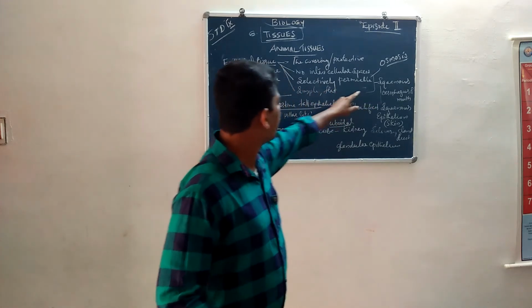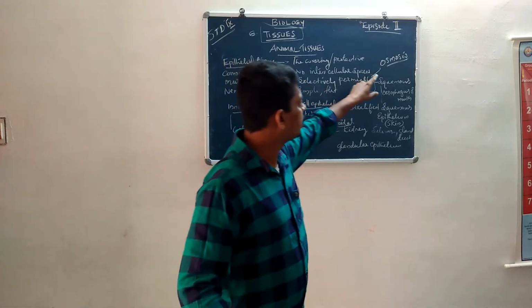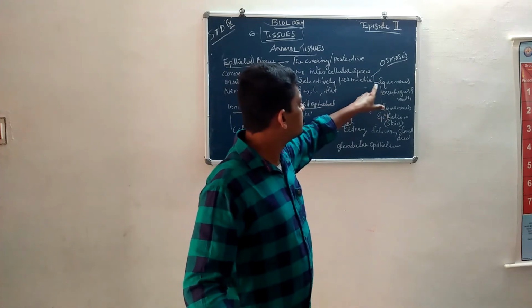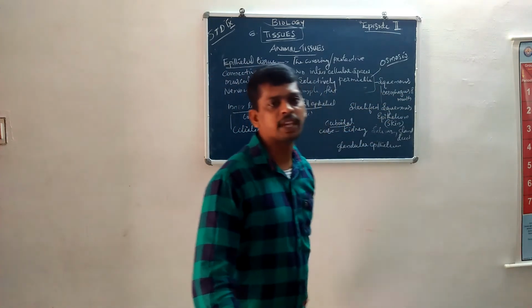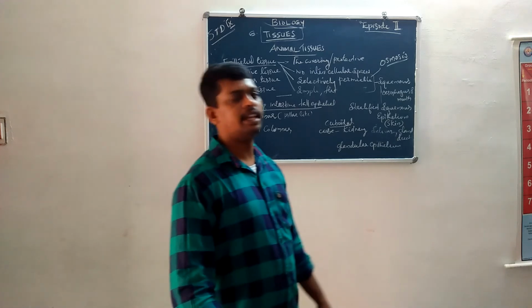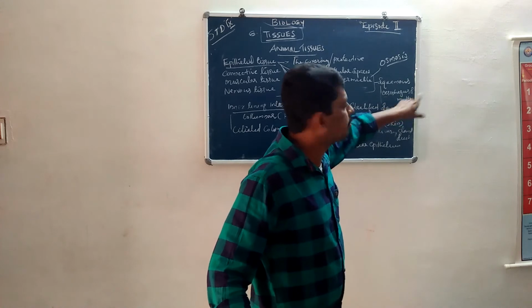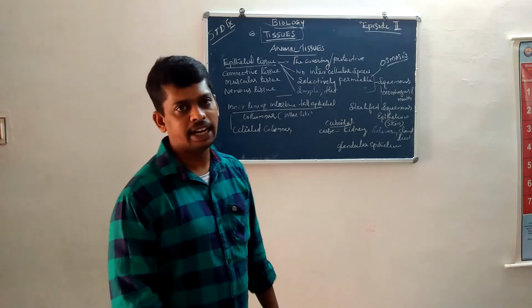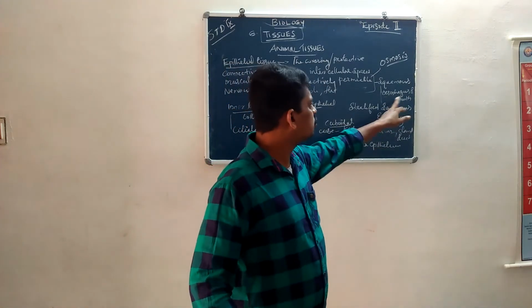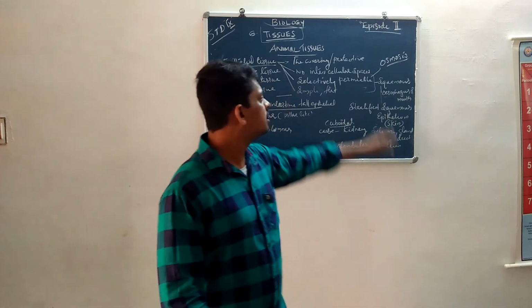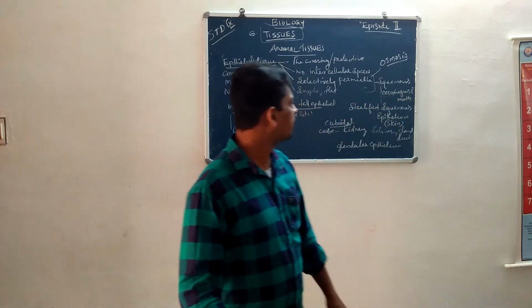Squamous epithelium is commonly present in the esophagus and mouth. The outer lining layer of the esophagus and mouth is squamous epithelium.